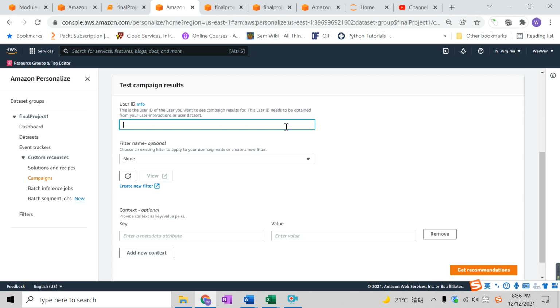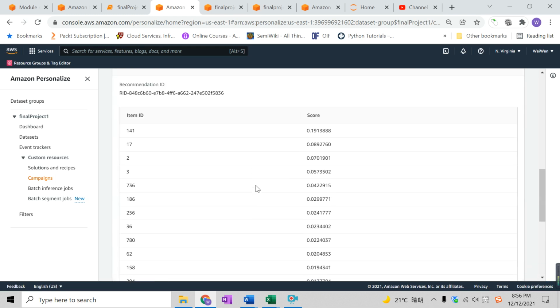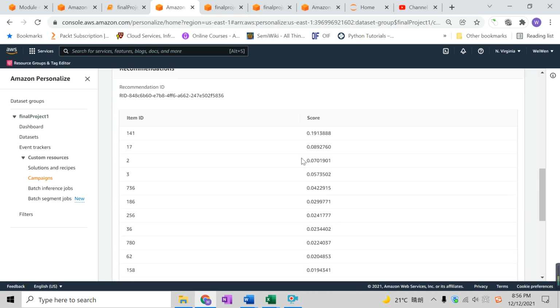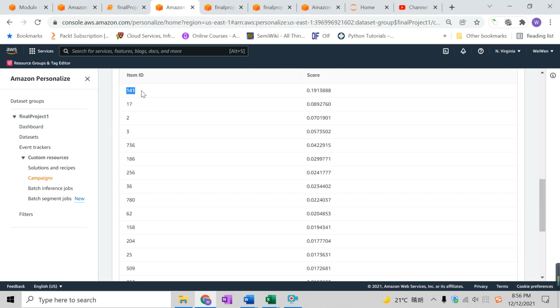When I log into my Netflix account using my own ID, I get an individualized recommendation. So let's say my user ID is 8, and I type it in and get recommendations. These are the recommendations that Amazon Web Services is generating for me. I might like movie 141, movie 17, movie 2.